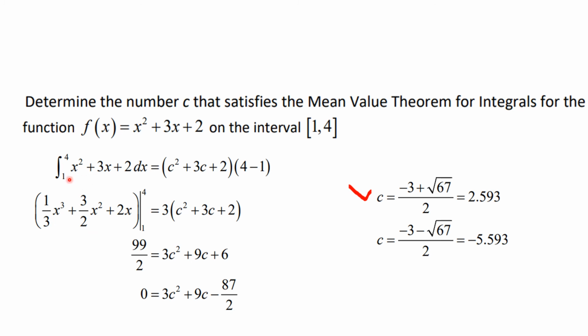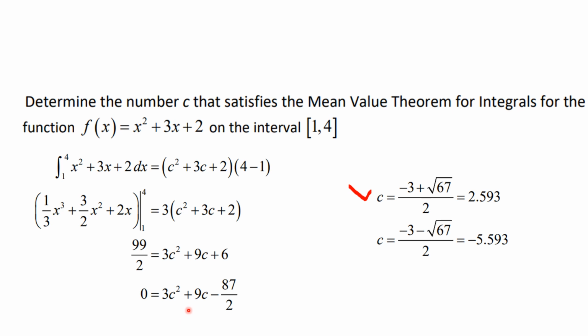Now we'll find the integral here, and what happens when we do this integral, we'll add 1 to the exponent, divide by the new exponent, pull the 3 through, add 1 to the exponent, divide by the new exponent, add 1 to the exponent, divide by the exponent, put those in, and we'll have this, we'll distribute this, and we'll get 99 over 2 is equal to 3c squared plus 9c plus 6. Now if I move this over to the other side, what I'll end up with is a quadratic equation, and I'll solve that using the quadratic formula.